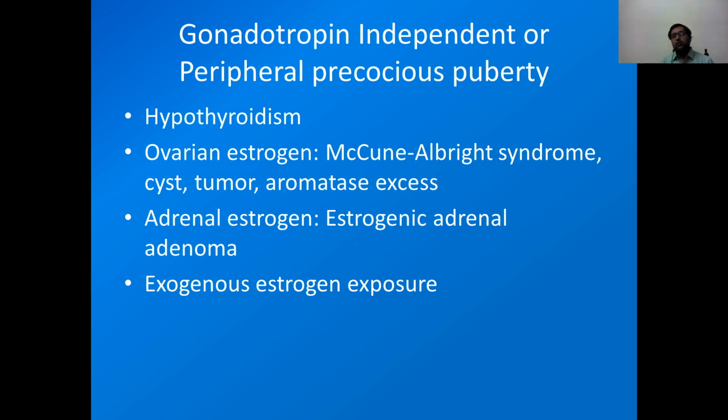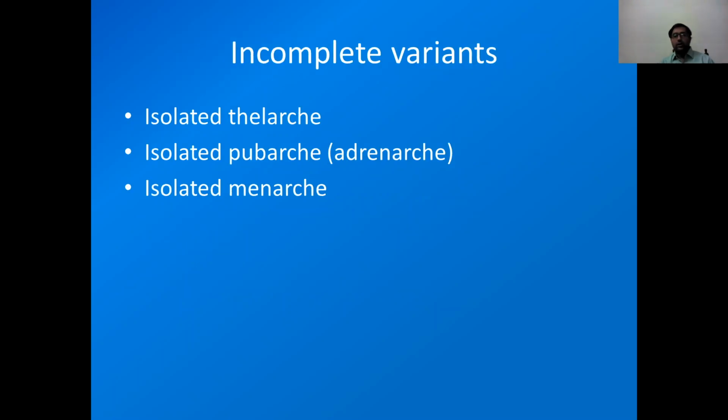Now, what are the causes of peripheral precocious puberty? One of the most common causes is hypothyroidism, then increased ovarian steroids due to McCune-Albright syndrome, cyst, or tumor. Then exogenous estrogen exposure can also lead to precocious puberty.